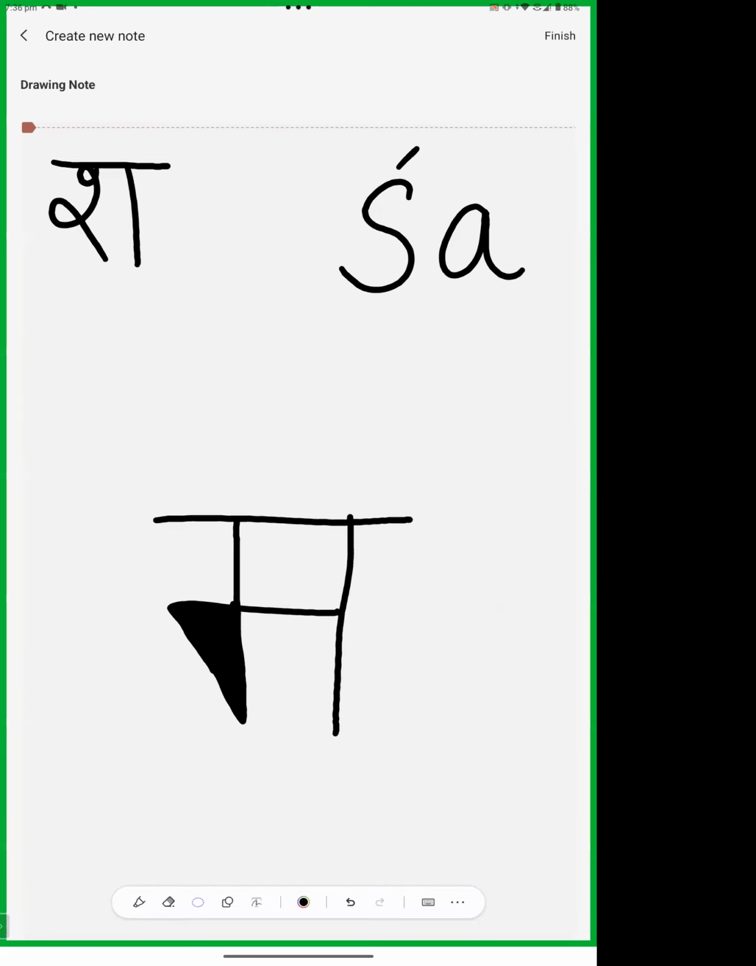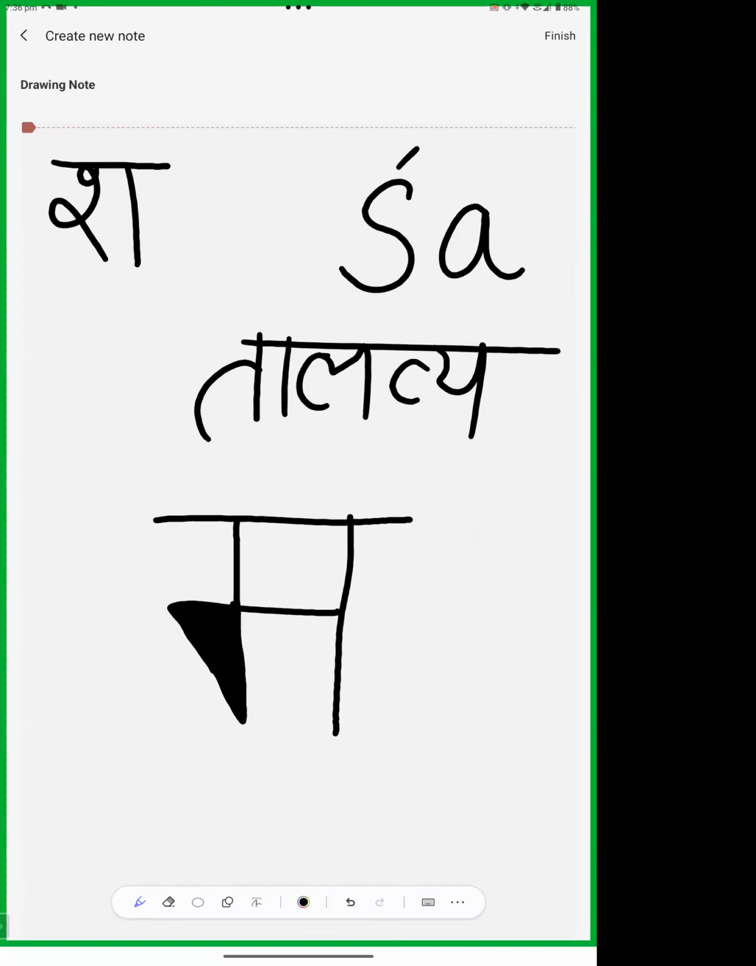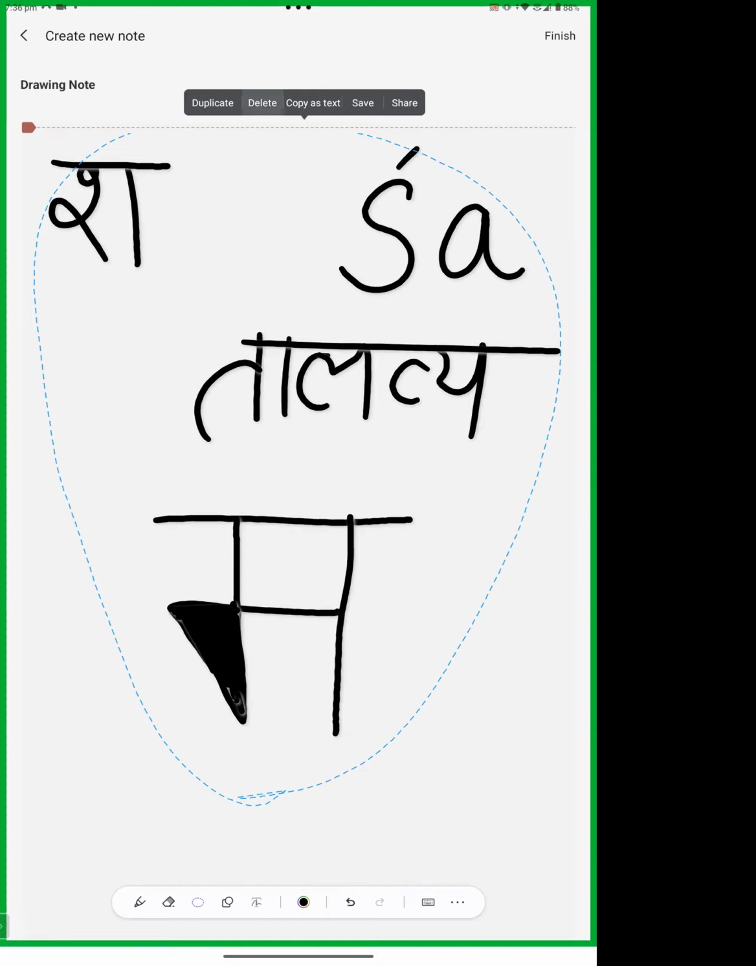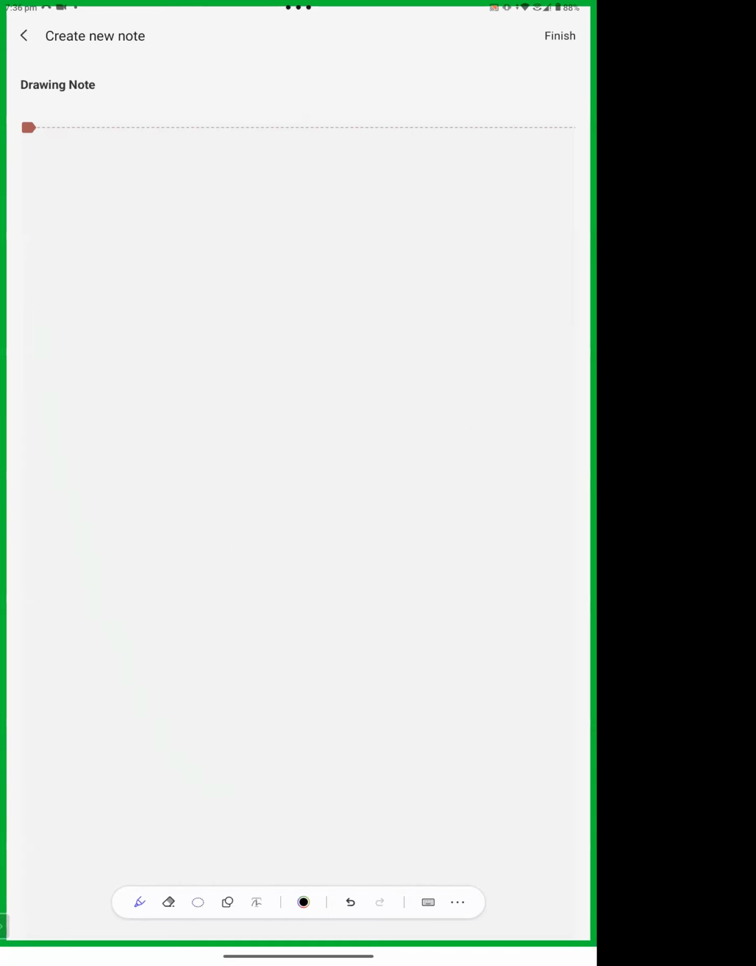This is sha. This is talavya sha. We pronounce it through the talu. That's why it is talavya sha. Okay, there are three sha. So this is talavya. Now we are moving forward to the next letter, sha.